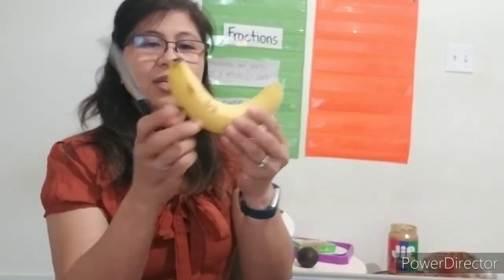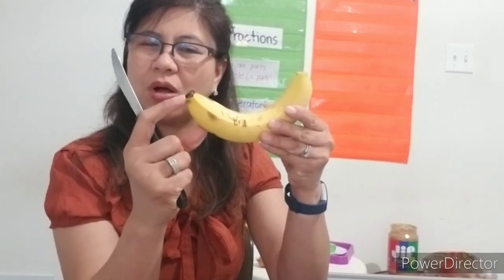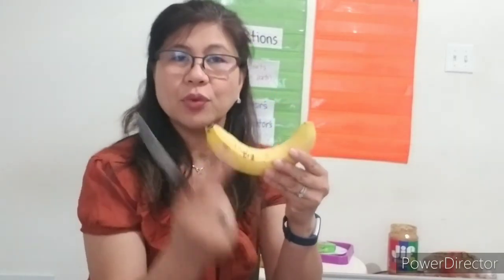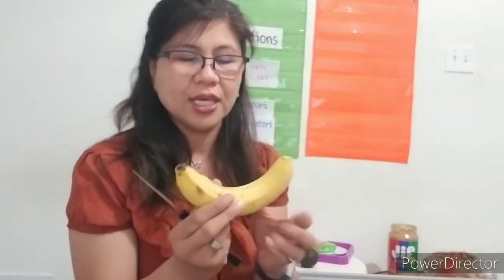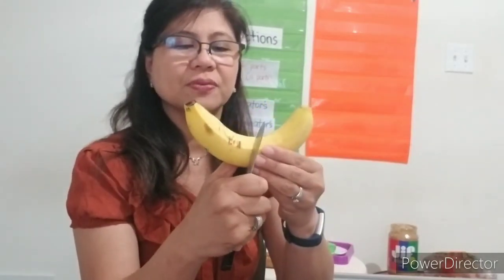I'll show you. 1 whole banana. Should I cut it on this side? No, if I cut it this side, this will be small. I want the big part. But I want to be fair, right? We want to cut the banana into two equal parts. One whole, slice it into two. Watch.